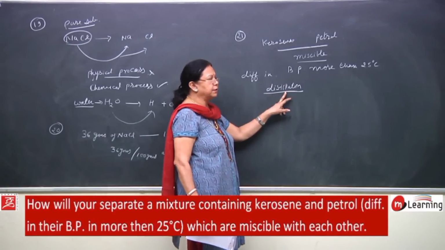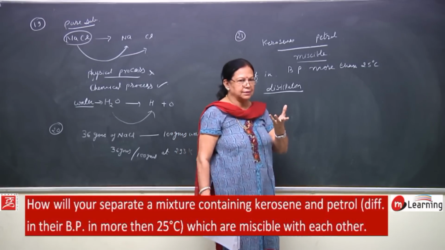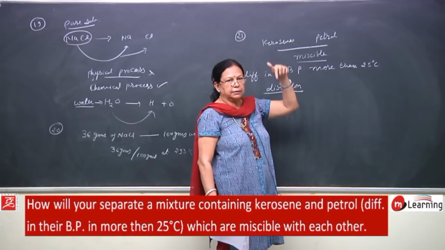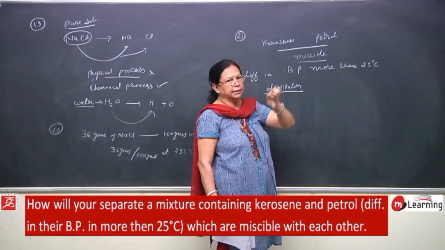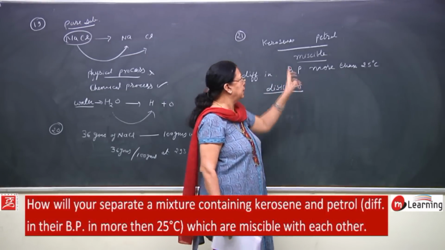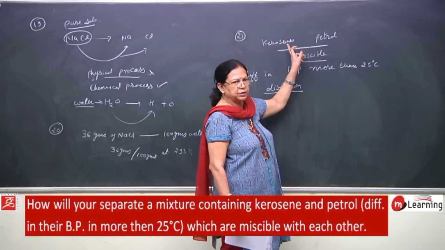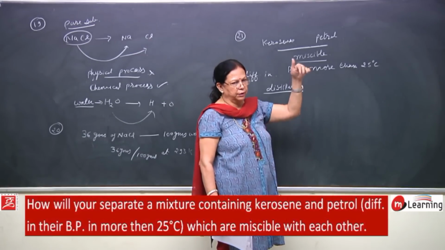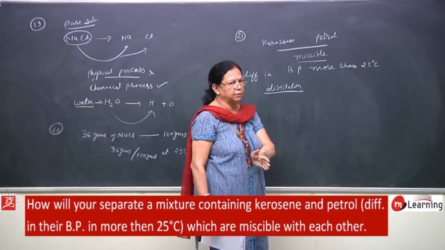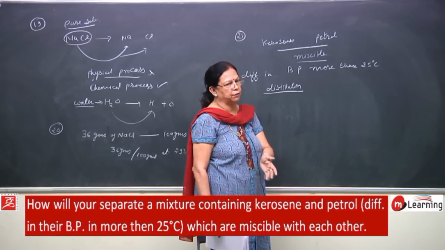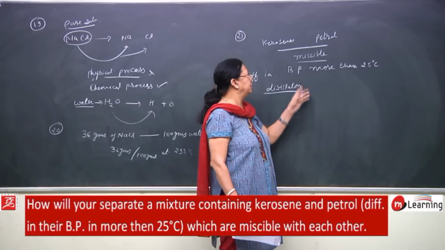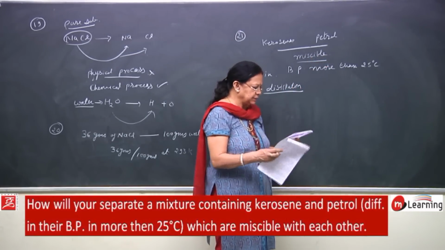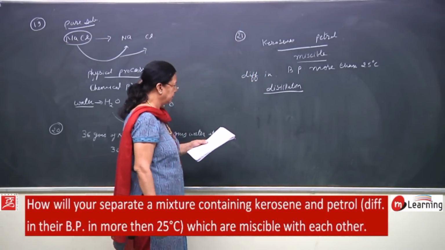So, the distillation we have already seen, children, that you have to take a distillation flask, and in that flask you have to take kerosene and petrol, and it is fitted with a cork, and then a condenser and thermometer is there. Out of these two, the one liquid which has the lower boiling point, its vapors will form first and go into the condenser, and it will come down into the beaker in liquid form, and whatever is left in the flask will be the other liquid. So, in this way you can separate the two liquids by the process of distillation.